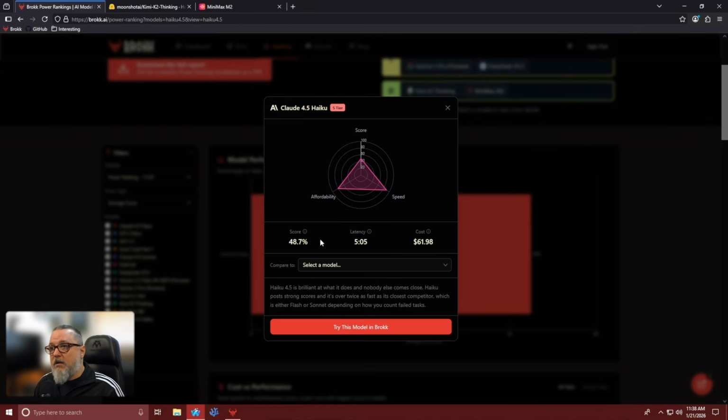Very good on affordability, exceptionally fast for task implementation, and it has a relatively low thinking score, which is not necessarily needed for things like task implementation, which is why it was our previous go-to model when it came to just implementation of thinking tasks.